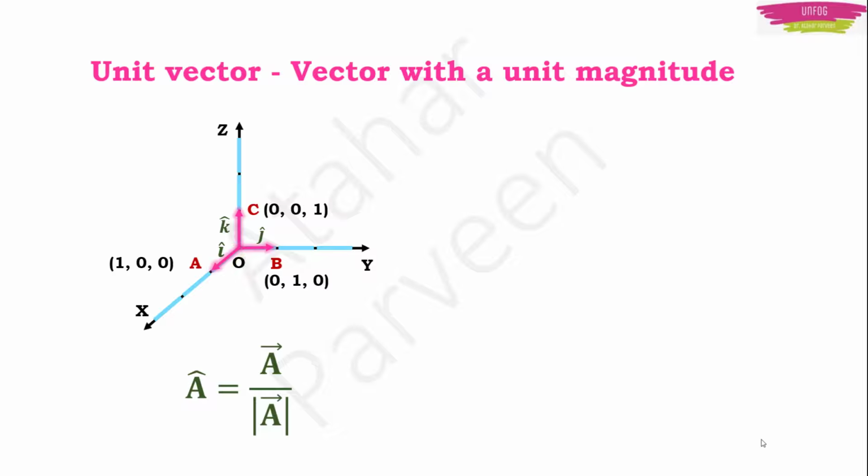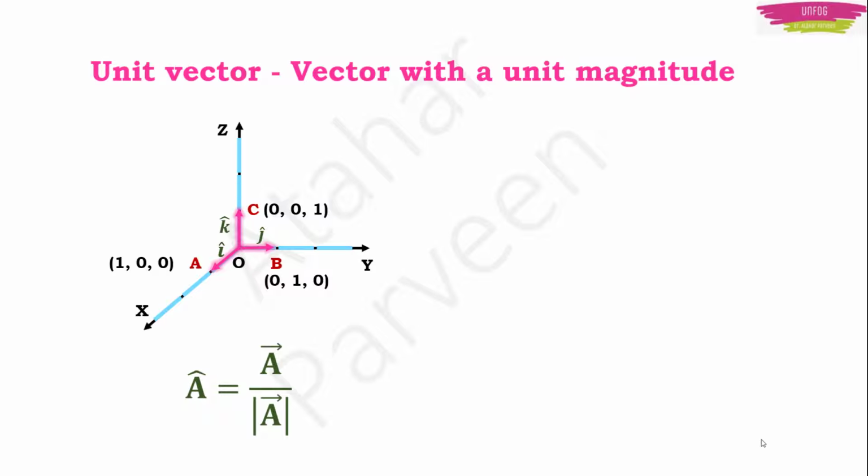Here you can see the coordinate axes x, y and z. Here i, j and k cap: these 3 are unit vectors. i cap is a vector along the x axis. j cap is a vector along the y axis. And k cap is a vector along the z axis.